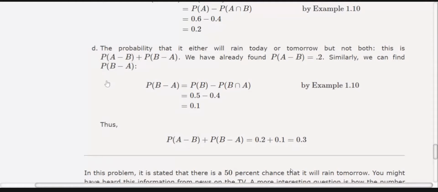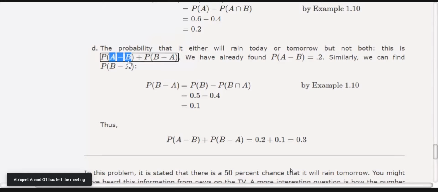So we have this situation now: the probability that it will rain either today or tomorrow, but not both days. A minus B means A intersection B complement, which means it will occur today but not tomorrow. And B minus A means B intersection A complement, which means it will occur tomorrow but not today. But what we want is either this happens or this happens, so we are expecting the union of A minus B and B minus A.